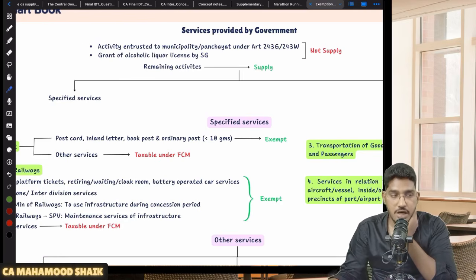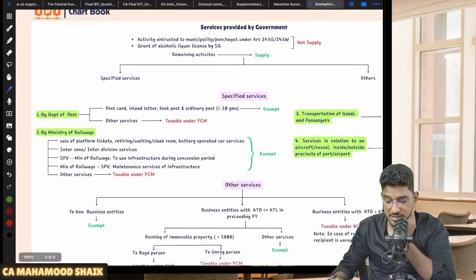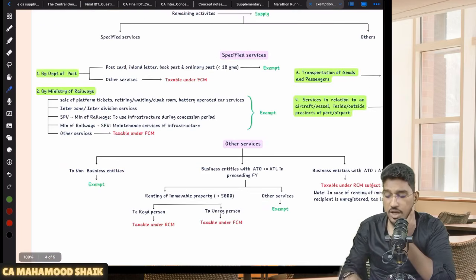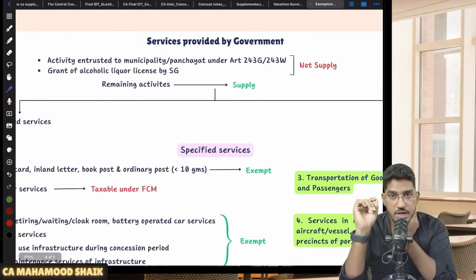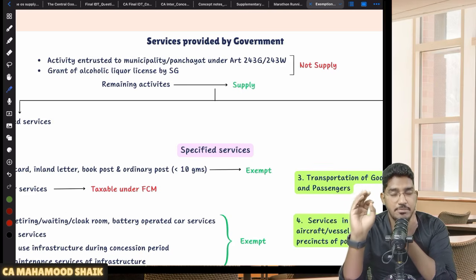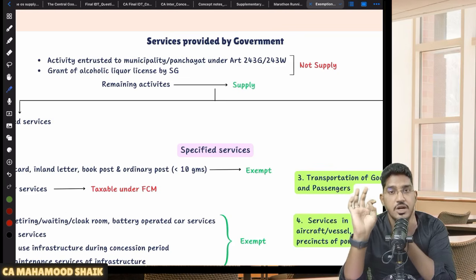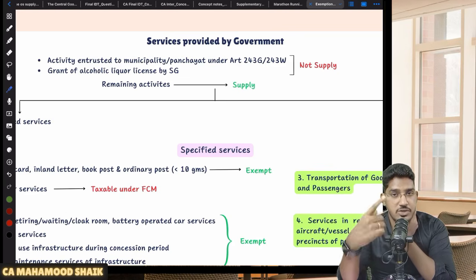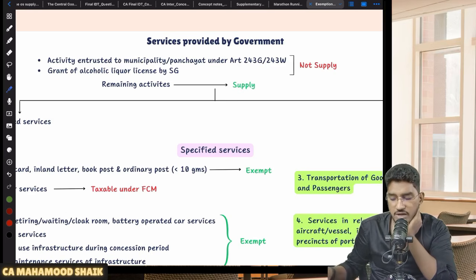I'm connecting multiple dots here, so listen carefully. I have tried to summarize the services provided by government across various chapters in the form of these charts. A lot of effort has gone into bringing this chart before you. So if a panchayat or municipality is performing any activities in relation to any function entrusted to them under Article 243G or Article 243W of the Constitution, those activities are not treated as supply at all.